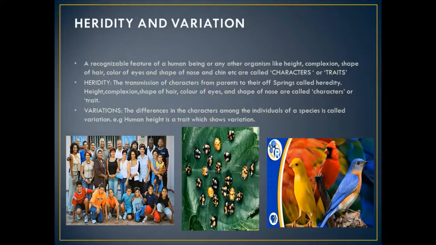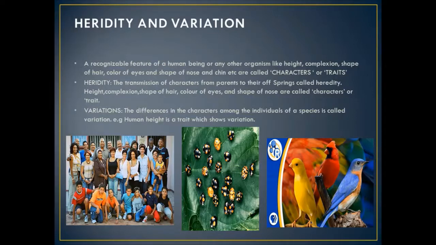For example, human height is a trait which shows variation. That is, if our parents have a very long height, it is not necessary that their children will also have the long height. They may have the short height. So the variation can occur because the children are not identical to their parents.